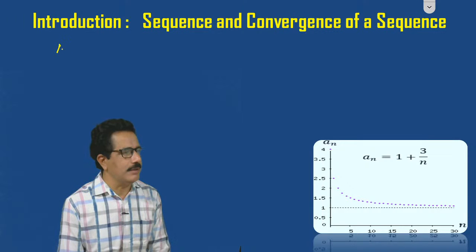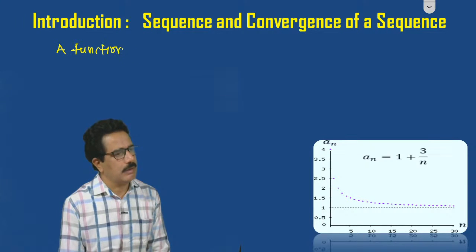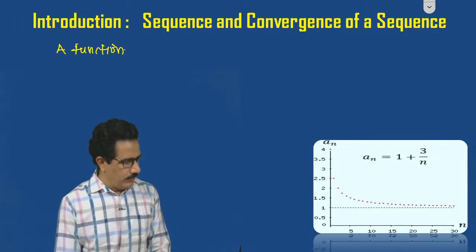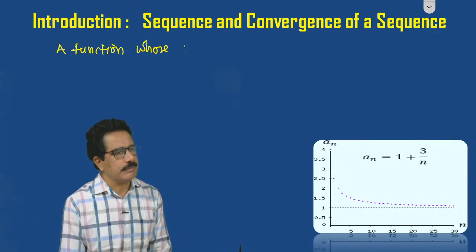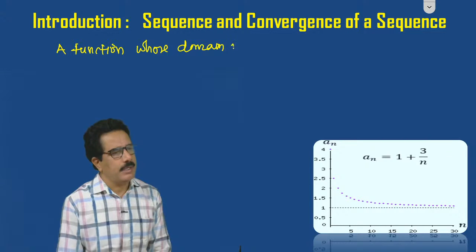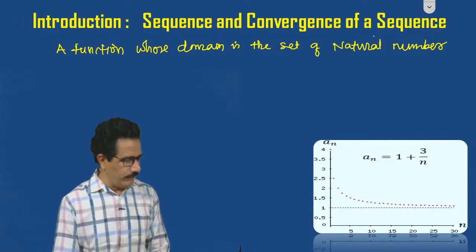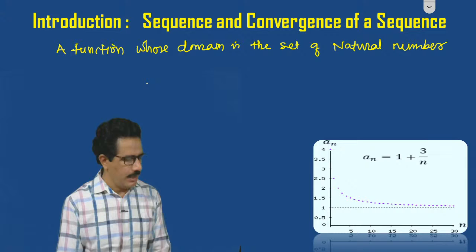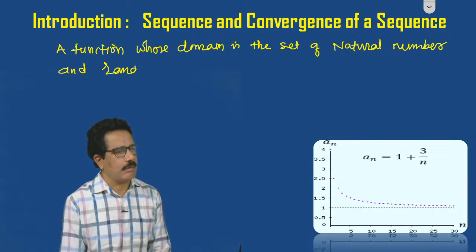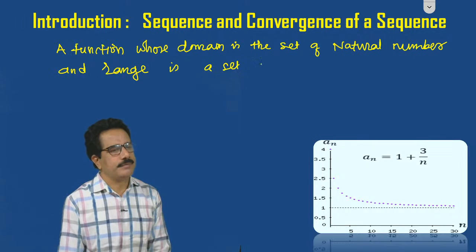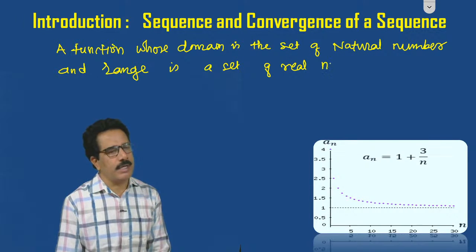Write down: a function whose domain is the set of natural numbers and whose range is a set of real numbers is called a sequence.